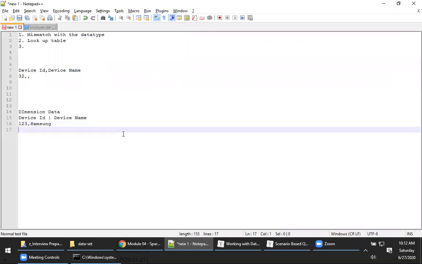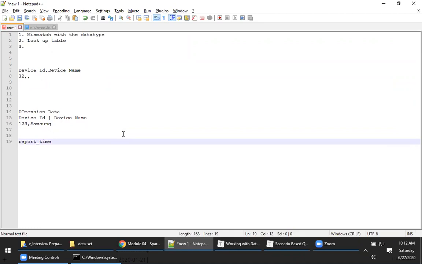Okay. Now, in general, you will have something called report time. There is a fundamental difference between report time, event time, and load time. Please understand this. What can you tell me? What is an event time and a report time?